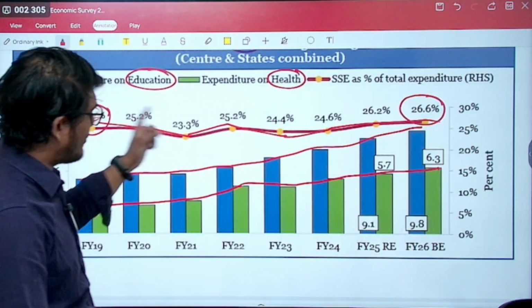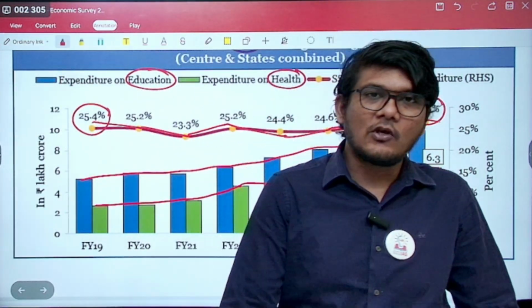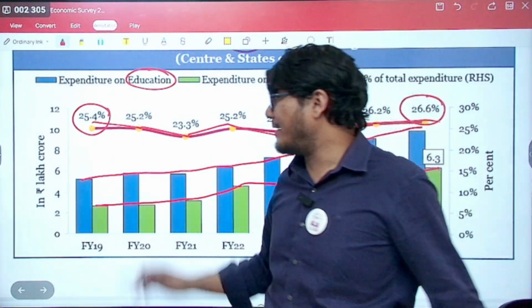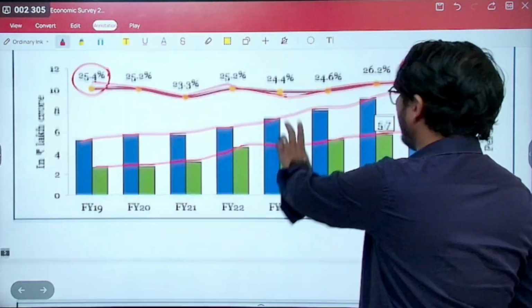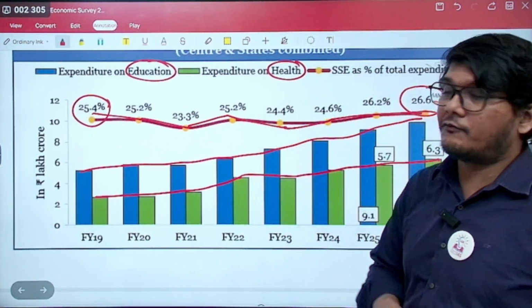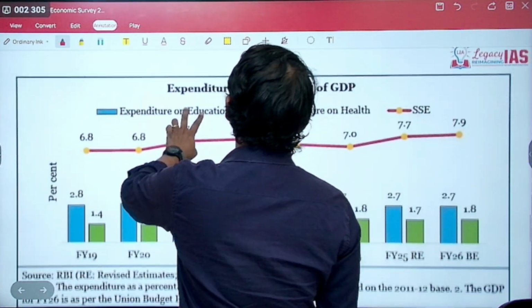So it has not been consistent over the years because it's percentage wise. Monetary wise it would have increased, but percentage wise there have been ups and downs. So more than 1/4 of the entire expenditure is on the social services.